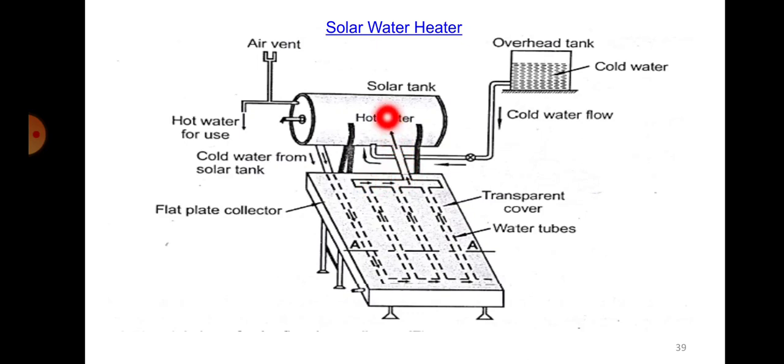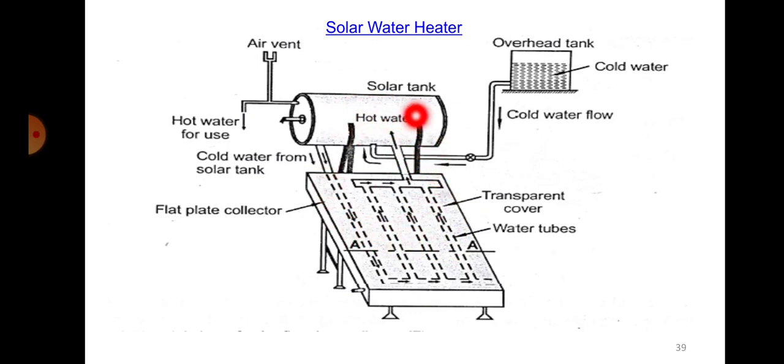Meanwhile, when this hot water enters and gets collected here, the cold water will again come back and get recirculated here. Again this water starts getting heated up, and then it will flow. Similarly, there will be a complete circulation taking place.